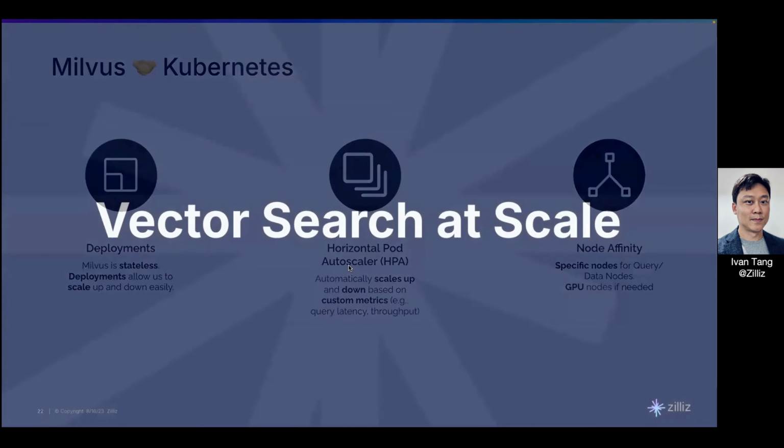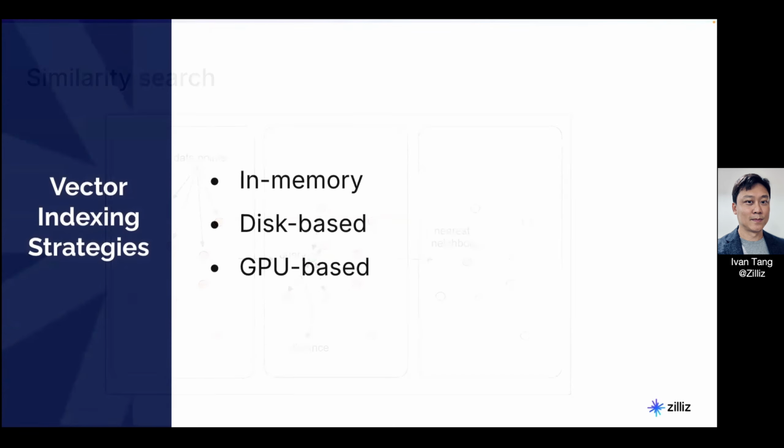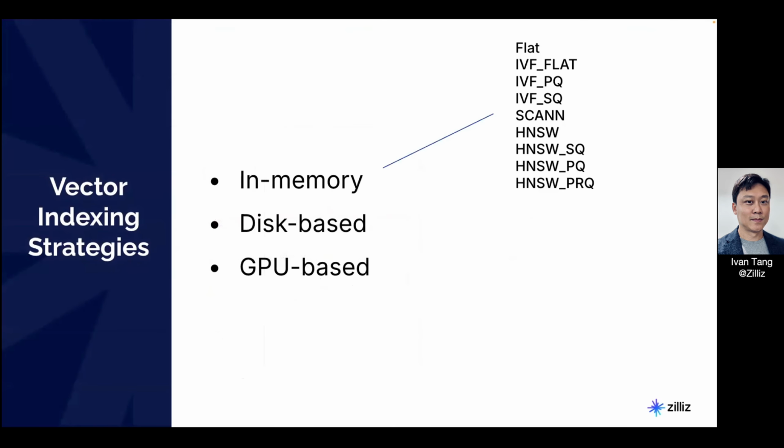Now, we were talking about brute force search. That's how it works: you have a query, and then you search for the similar vectors one by one. This is the brute force way. But what happens when you have millions or billions of vectors? This is where vector indexing strategies come in. This is how we implement a new data structure so that you can search more efficiently.